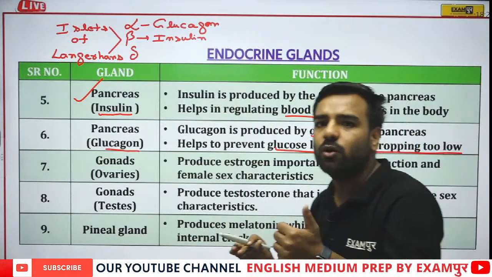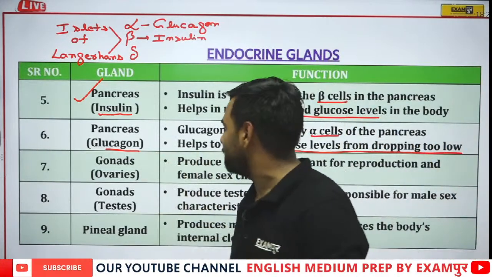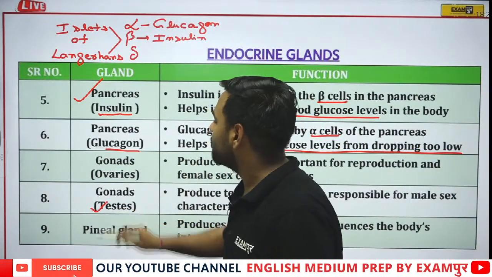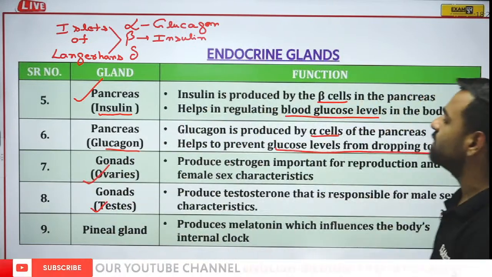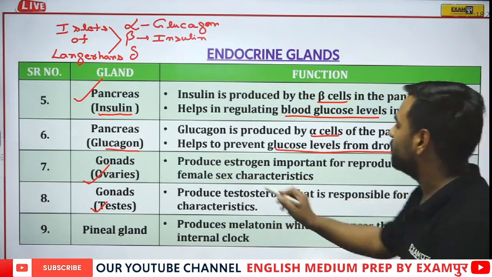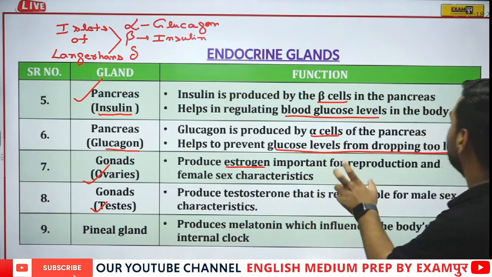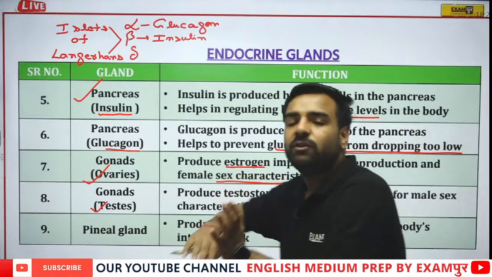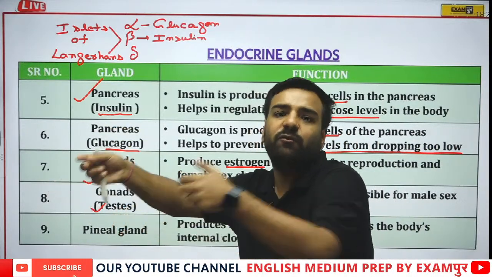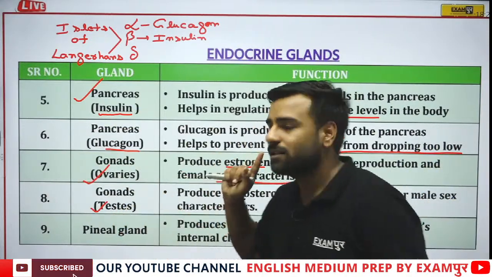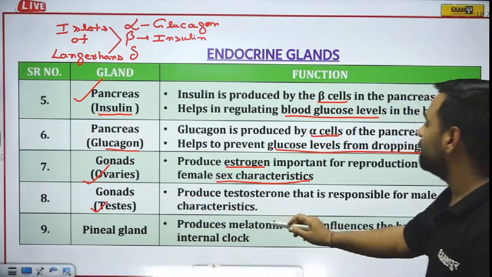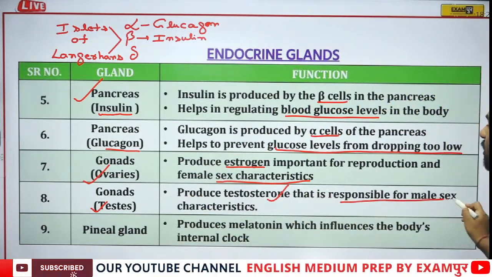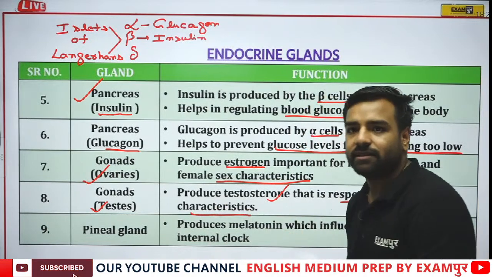If I talk about the gonads, in the male part we have testes, and in the female part, ovaries. These gonads produce estrogen, which is important for reproduction and also for female sex characteristics, where females look quite different from males because of this presence. Then testes produce testosterone, which is responsible for male sex characteristics.